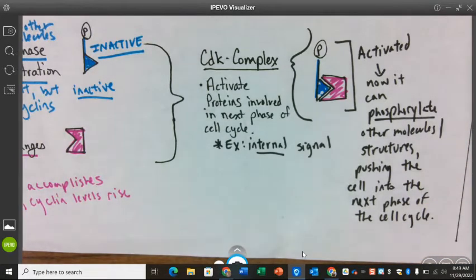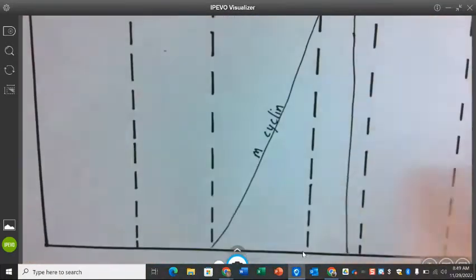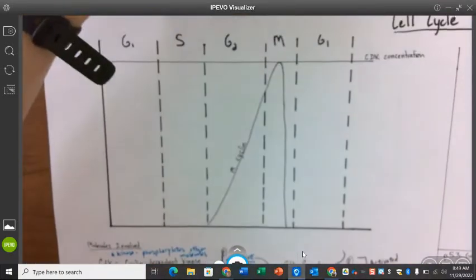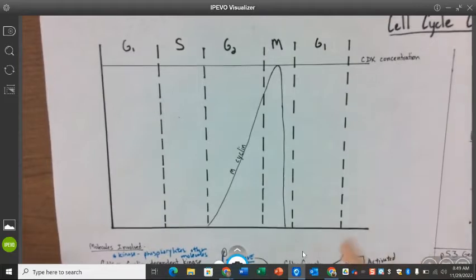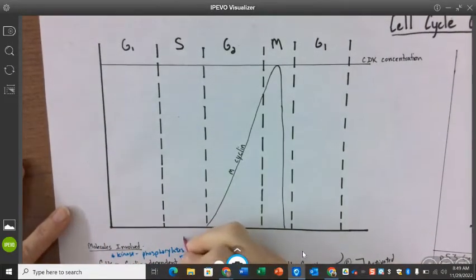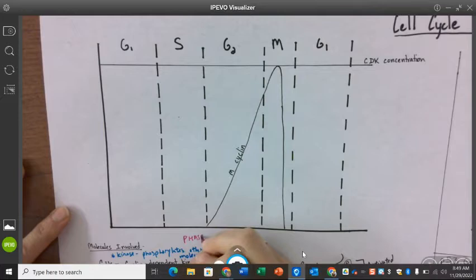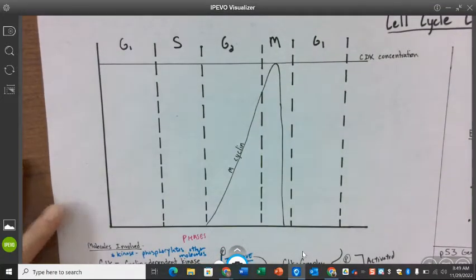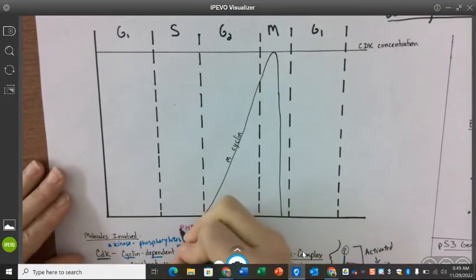Okay, so we're going to look at this up here on this graph. On this graph, okay, it's not a very good graph yet because we haven't labeled our axes. The x-axis here are our phases. Actually, let me use a different color. I don't want to use the same color as my cyclin.